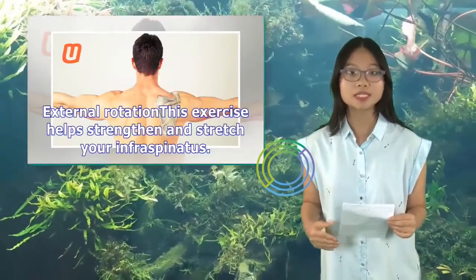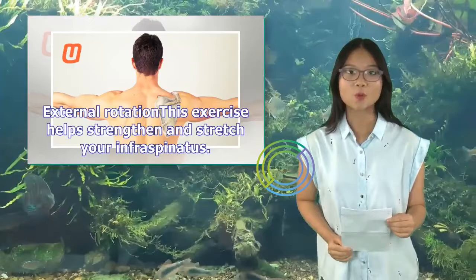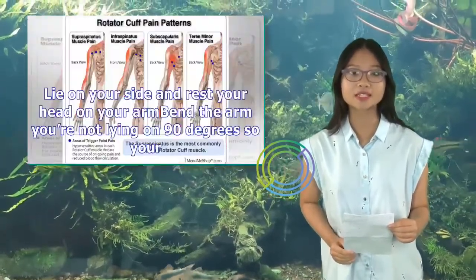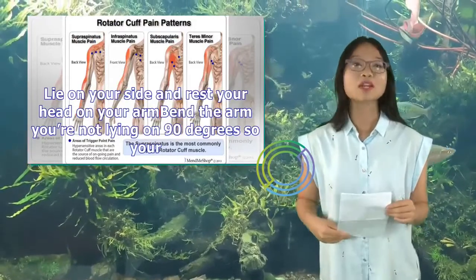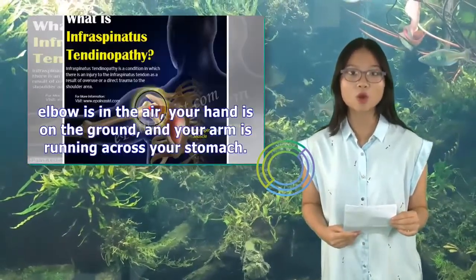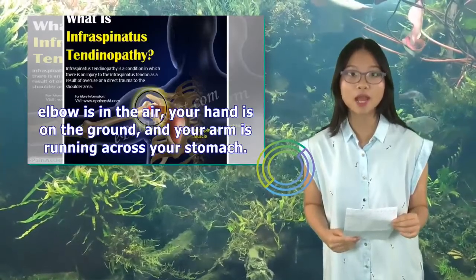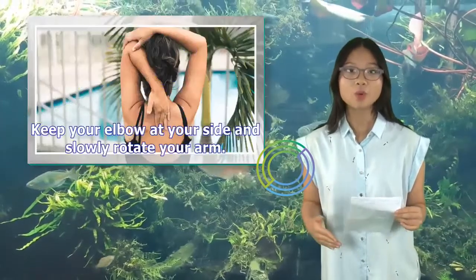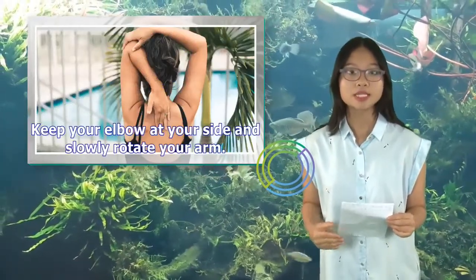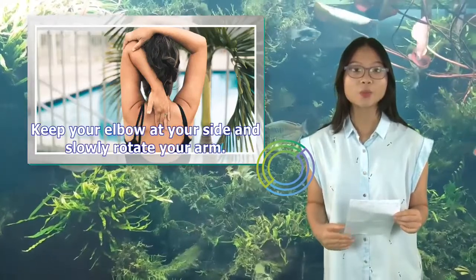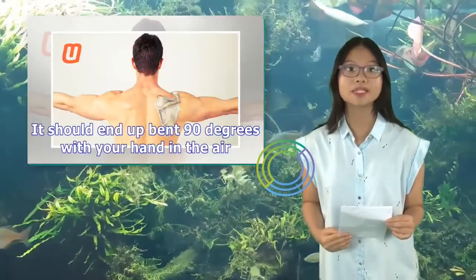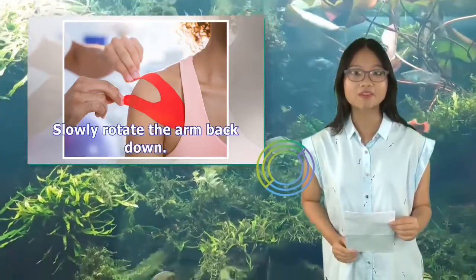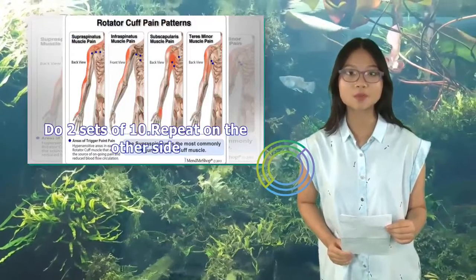External rotation. This exercise helps strengthen and stretch your infraspinatus. As you heal, you can start adding weights. Lie on your side and rest your head on your arm. Bend the arm you're not lying on 90 degrees so your elbow is in the air, your hand is on the ground, and your arm is running across your stomach. Keep your elbow at your side and slowly rotate your arm. It should end up bent 90 degrees with your hand in the air. Slowly rotate the arm back down. Do 2 sets of 10. Repeat on the other side.